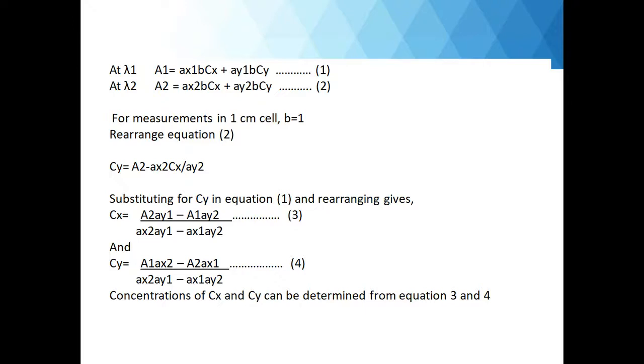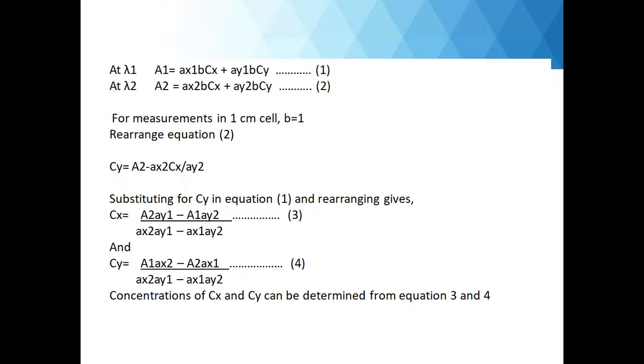On substituting the value of Cy in equation 1 and rearranging, we get Cx is equal to A2 into AY1, that is absorbance at wavelength 2 into absorptivity of drug Y at wavelength 1, minus absorbance of the sample at wavelength 1 into AY2, that is absorptivity of drug Y at wavelength 2, divided by absorptivity of drug X at wavelength 2 into absorptivity of drug Y at wavelength 1, minus absorptivity of drug X at wavelength 1 into absorptivity of drug Y at wavelength 2.